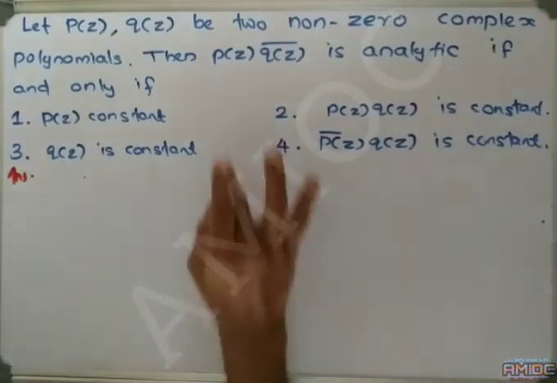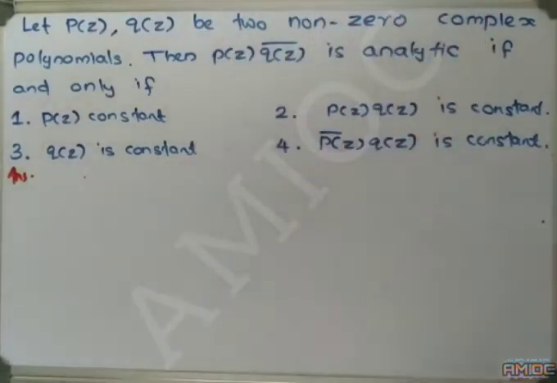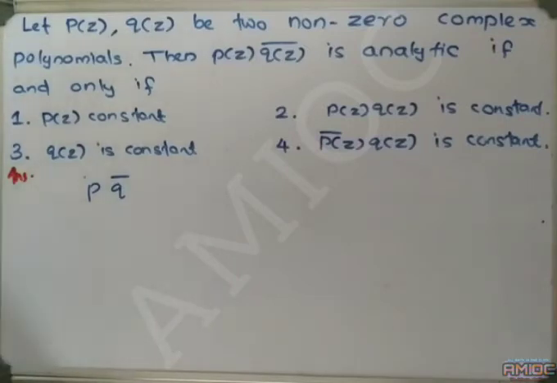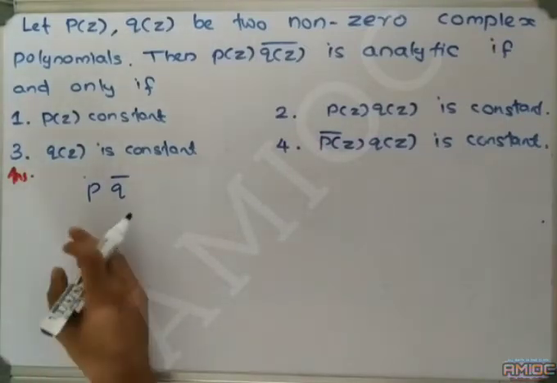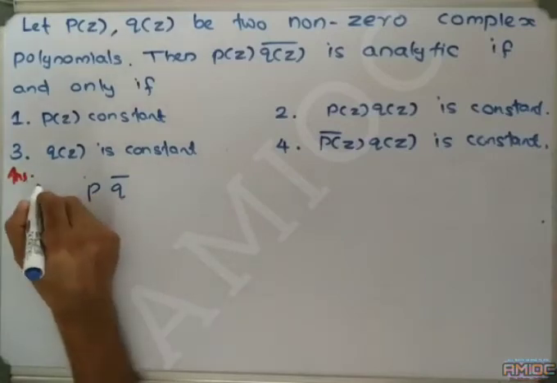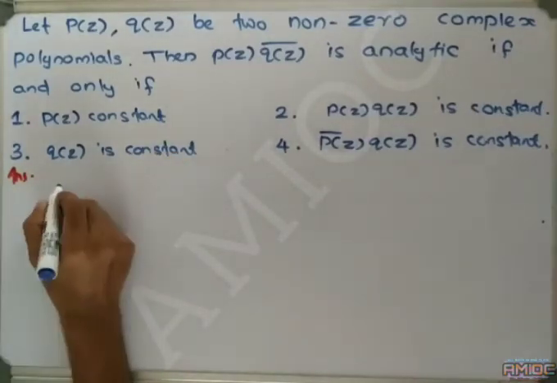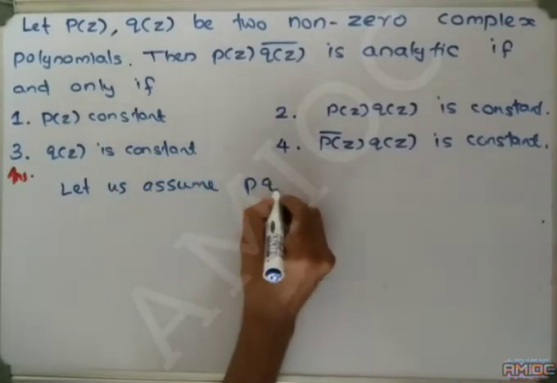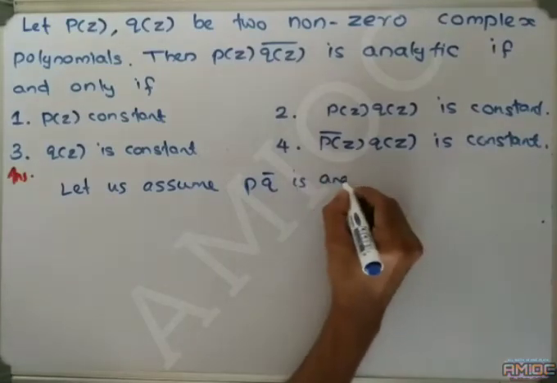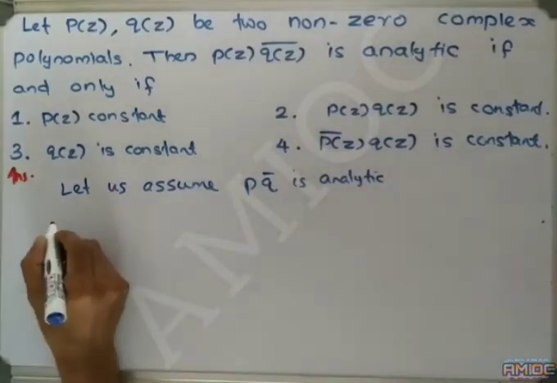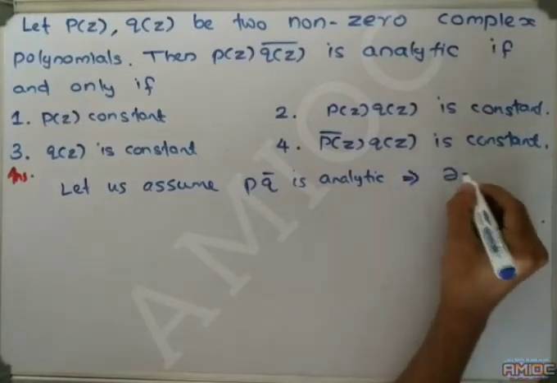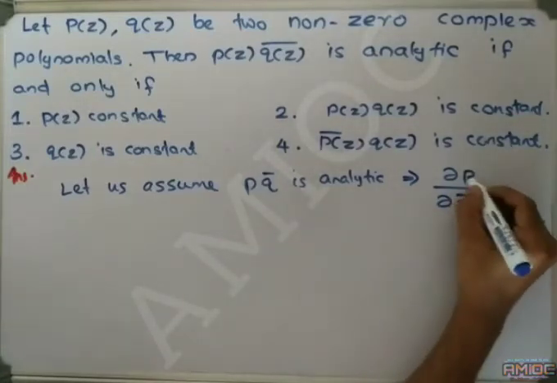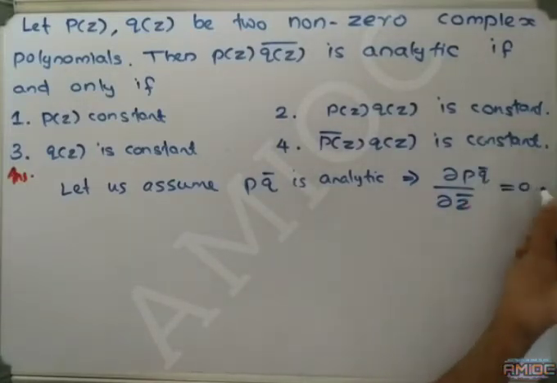In order to answer, first of all, we have to assume P of Z into Q of Z bar is analytic. Instead of writing P of Z into Q of Z bar, we are only writing P into Q bar. Let us assume PQ bar is analytic. Then we have dou by dou Z bar of the given function PQ bar equal to 0.